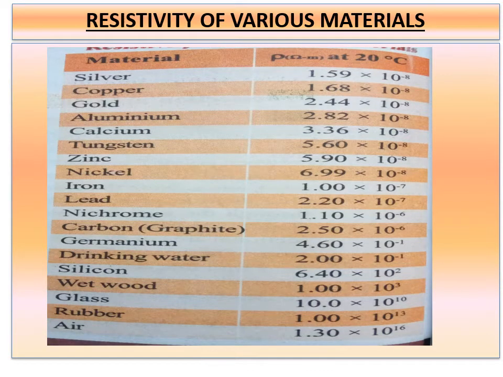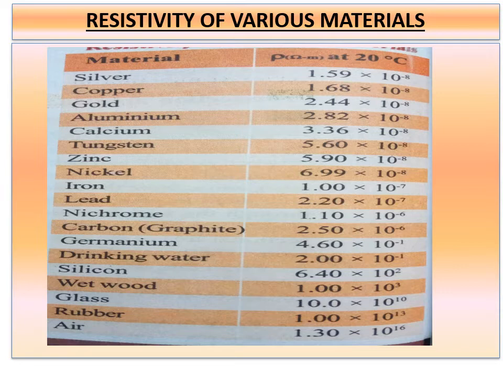So children, in the picture you have the resistivity of various materials. Already I have discussed the materials like conductors, semiconductors and insulators in this order. You see the resistivity values of each material at 20 degrees Celsius only, because we know that resistivity depends upon the temperature. From the table, the copper resistivity value is 1.68 into 10 power minus 8 ohm meter.